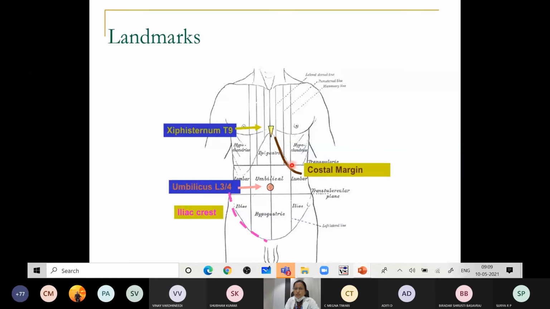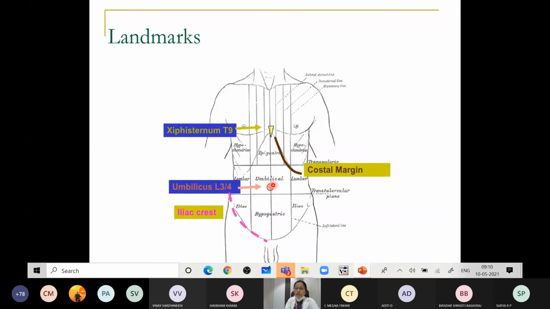Now this is called the costal margin. The costal margin is formed by the 7th, 8th, 9th and 10th ribs, which run upwards and are attached to the xiphoid process. It is the seventh rib which is attached directly to the sternum. The remaining are indirectly attached to the sternum through the costal cartilage. So this is the costal margin, which is formed by the 7th, 8th, 9th and 10th ribs. That is one important landmark.